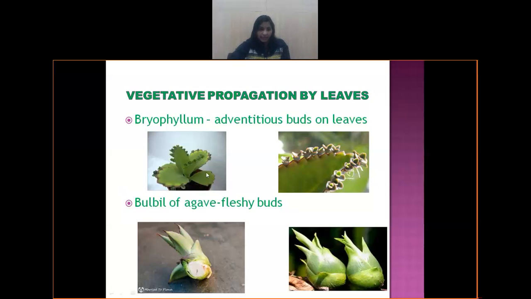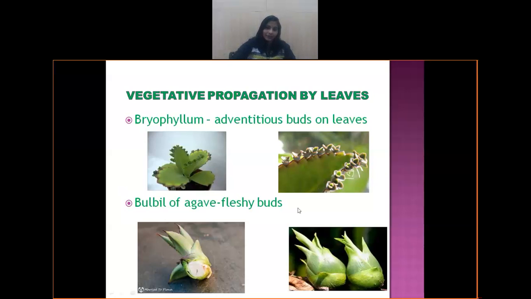So throughout the leaf of the plant, you can see the buds developed along with the adventitious roots. Each of these buds will detach and fall on the suitable substratum. Suitable substratum means soil. It falls on the suitable substratum and this germinates into a new plant. So as many buds as keep on falling on the soil, each bud will develop into a new plant.